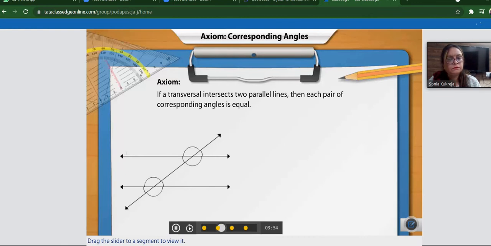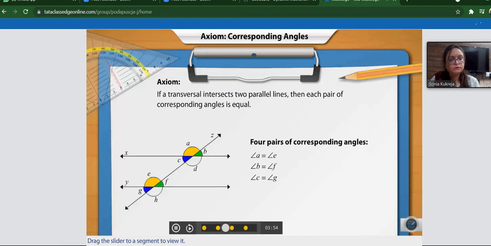This means that if x and y are two parallel lines and a transversal z intersects them, then angle A is equal to angle E. Angle B is equal to angle F. Angle C is equal to angle G. And angle D is equal to angle H.